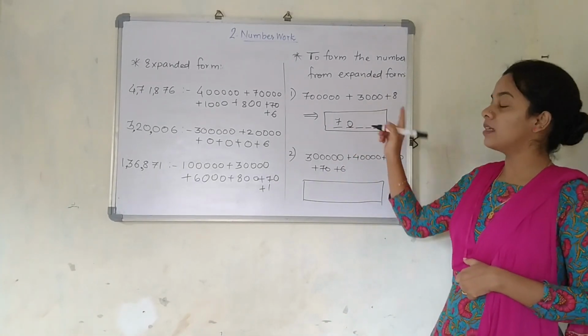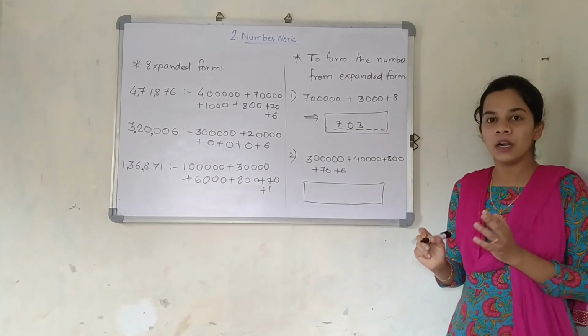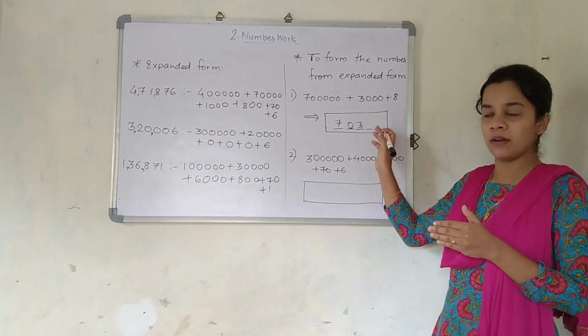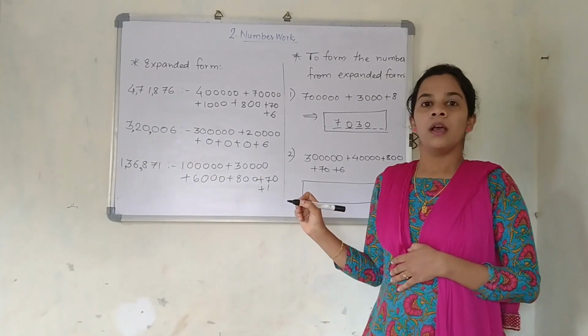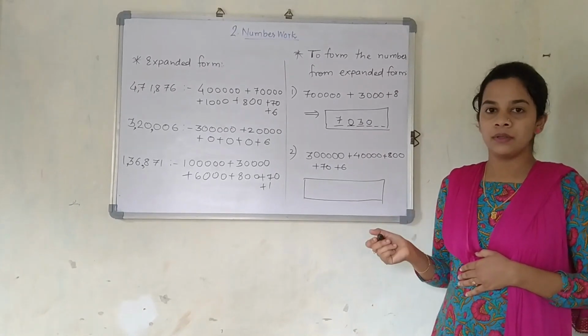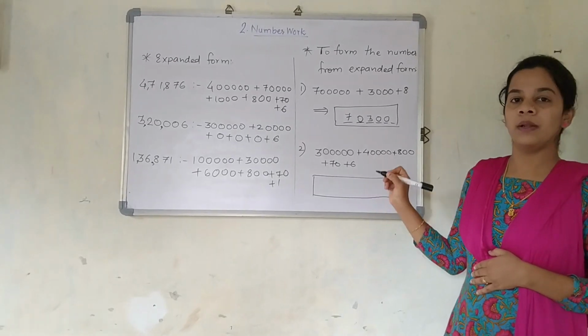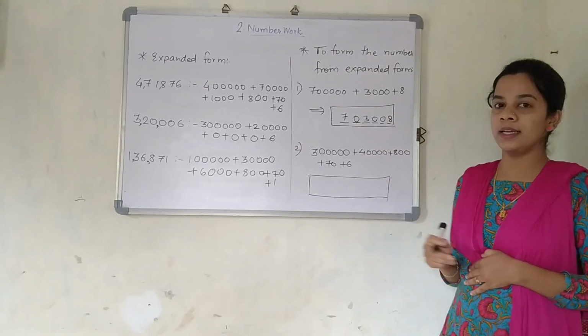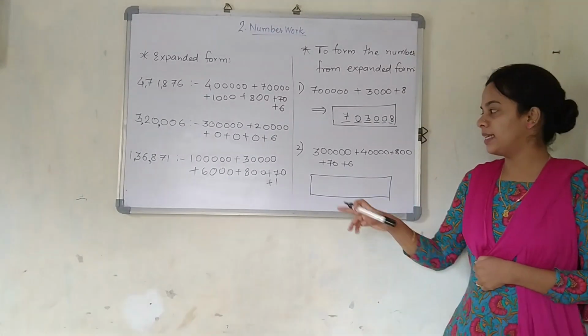We are having the 1,000 one. That is 3,000. So at 1,000 place 3 will come. 100, any one number is present here in the question? No. So it will be 0. Next, tens place, anyone is present here? Tens also no one is there, so it will be again 0. And the next one will be, yes, unit place, that is 8. Just pay attention near the board here.